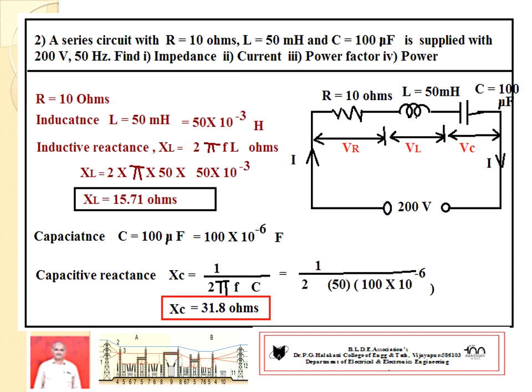Another problem, it is also asked in the VTU question paper and in BLD Engineering College tests. Both problems are very important. A series circuit with R equal to 10 ohms, L equal to 50 millihenry, C equal to 100 microfarad is supplied with 200 volts, 50 hertz. Find impedance, current, power factor and power.